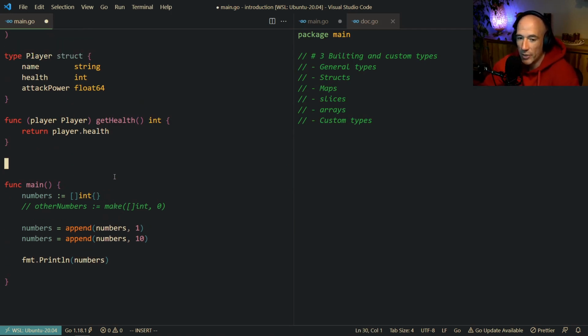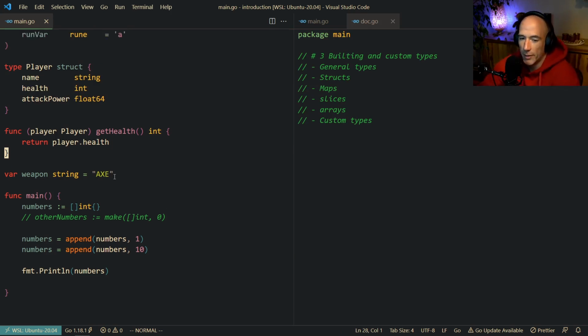For example, we could say var weapon string is going to be an X, for example. But you could do a custom type for that.